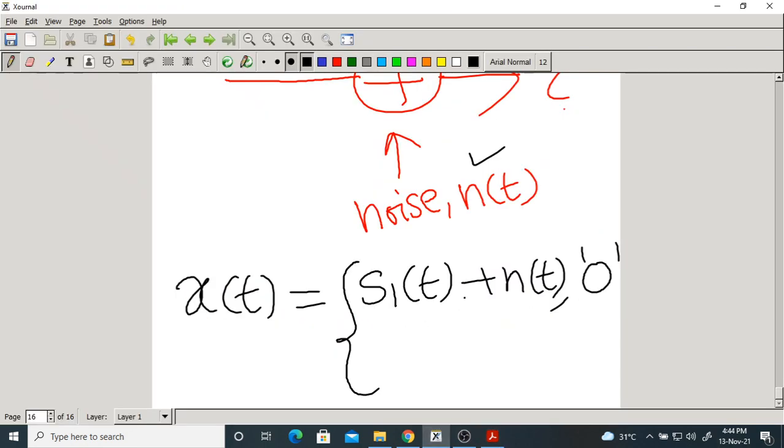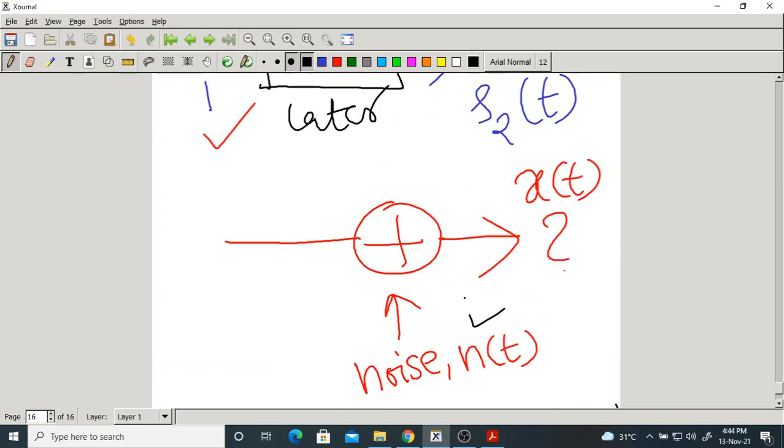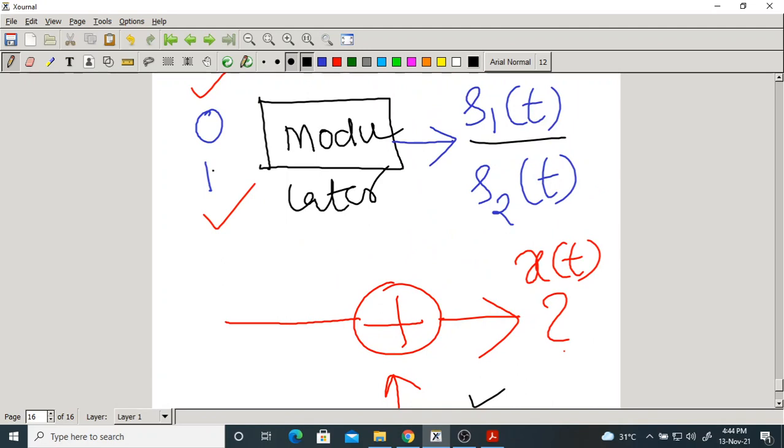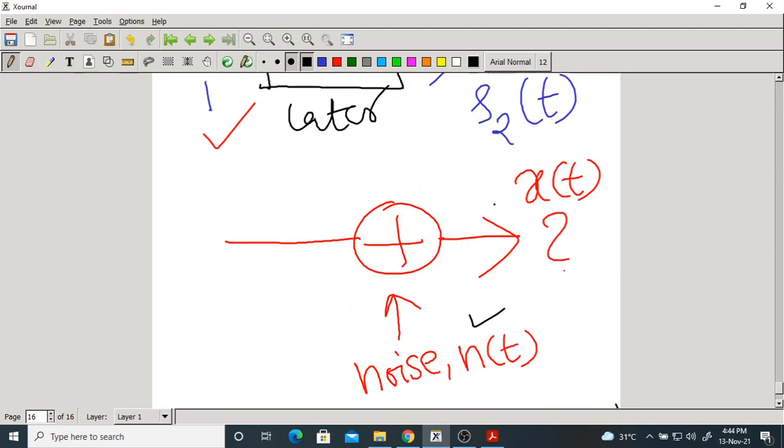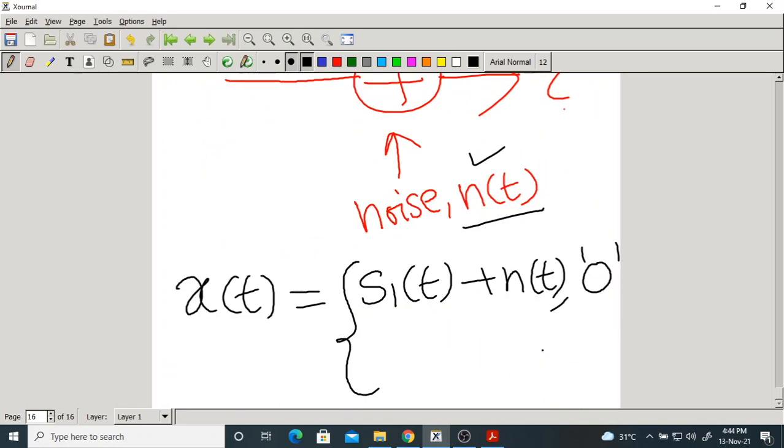You can write anything, bit 0 or bit 1, no problem. Now suppose bit 1 was transmitted, then the modulated signal is S2 of t. This will be transmitted over a channel and noise n of t will be added. Then the output of the channel is S2 of t plus the same noise n of t. It is for symbol 1. This is the output of the channel.